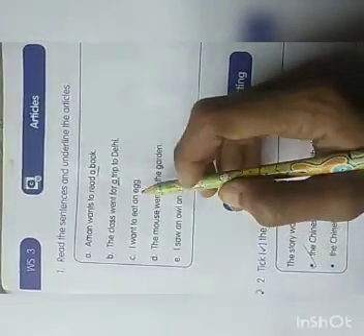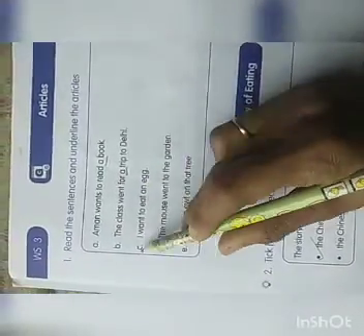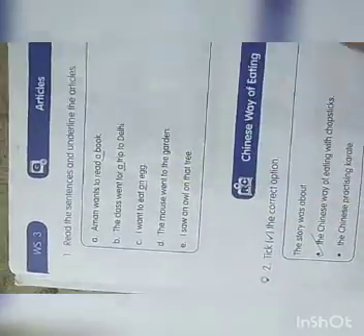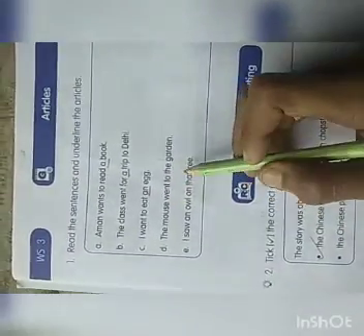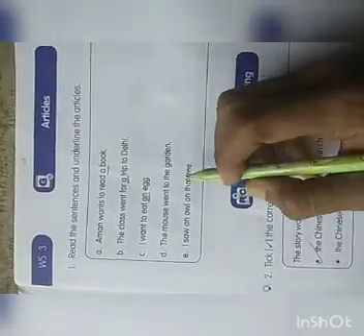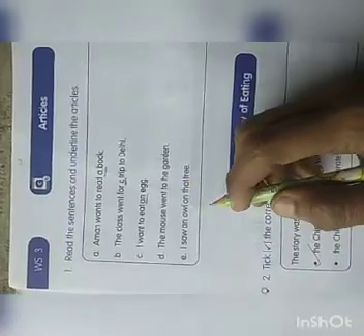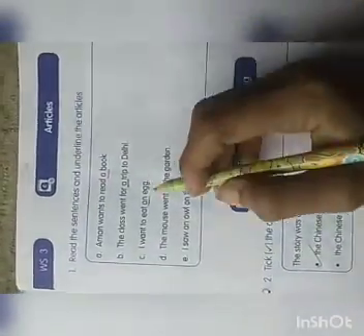Here, what is the article? Where is the article? A and the. Very good, an egg. Next, the mouse went to the garden. So here what is the article? Yes?